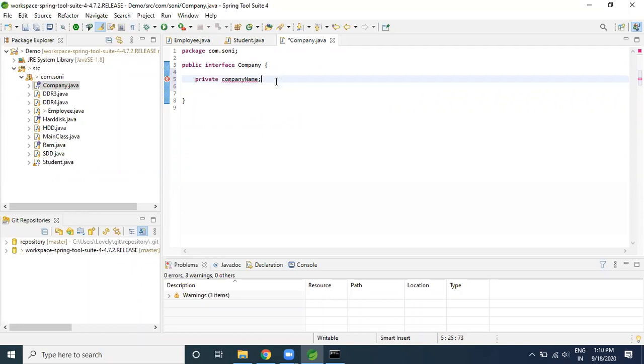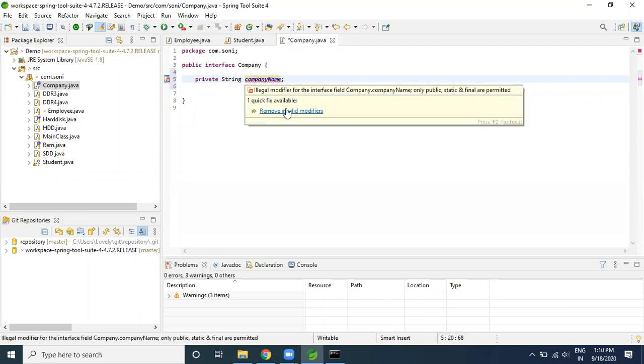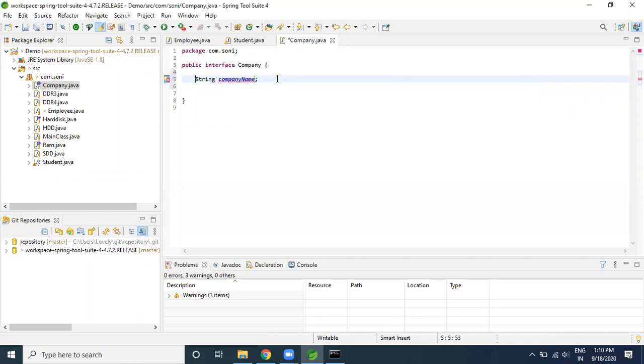Let me first of all type here String. I will show you, it will say invalid modifier. I need to remove it. So by default, I removed it. Now what you guys may be thinking is that this becomes the default one. No, this is not the default one. This is the public one. I will show you how.